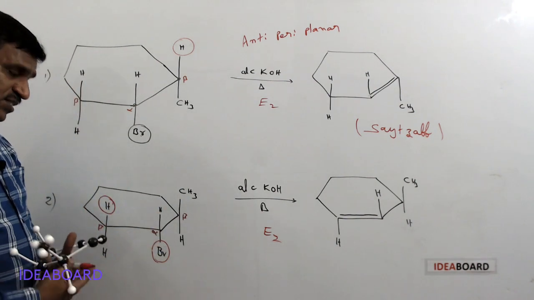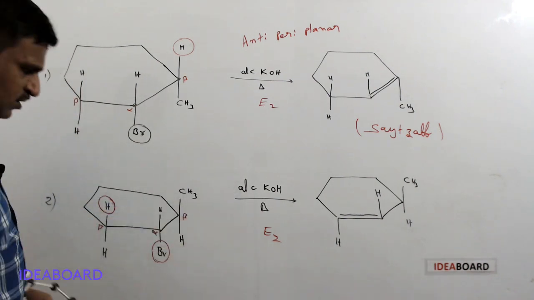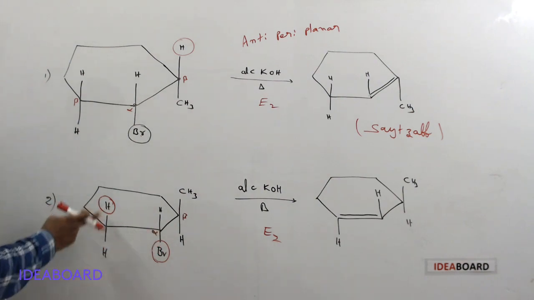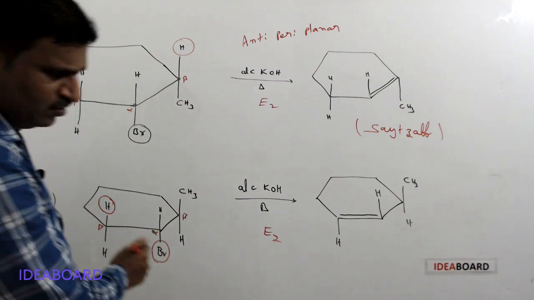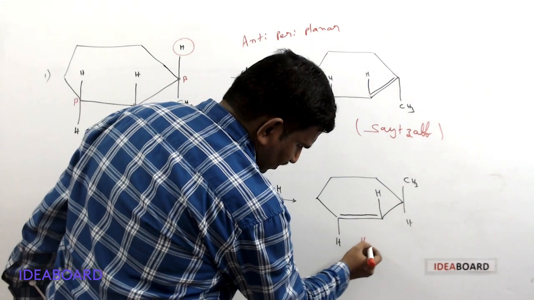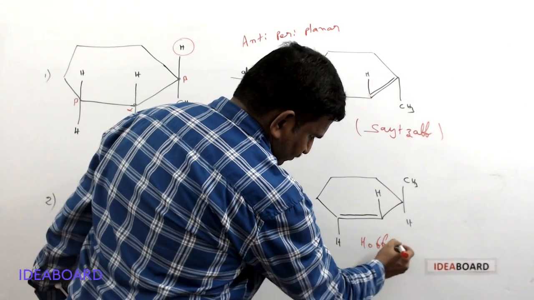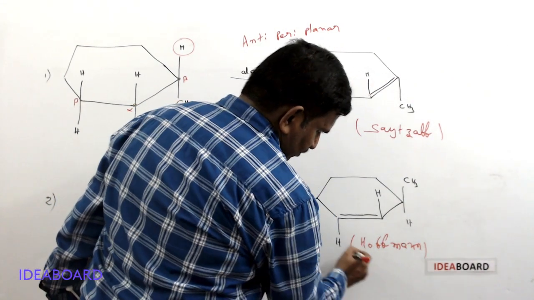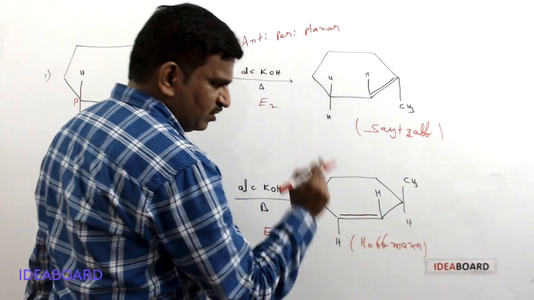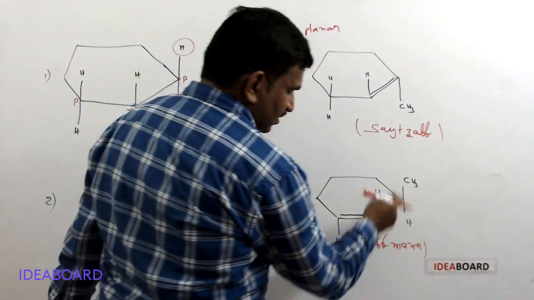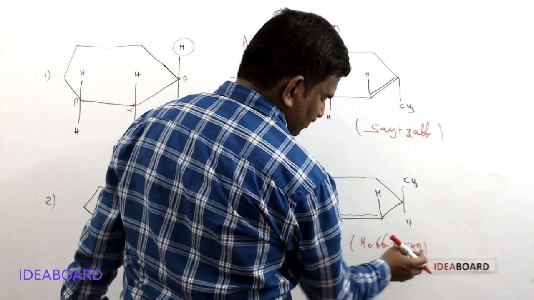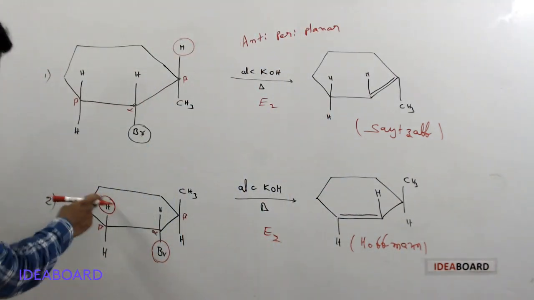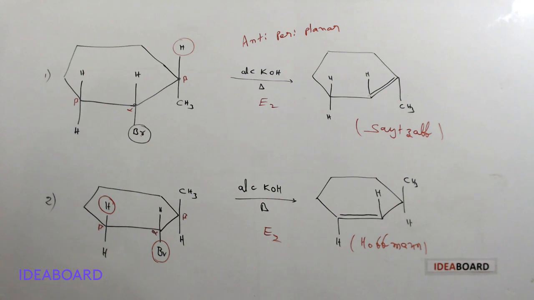So even though it is the Saytzeff case, it is a Hofmann product. Actually, what is this? The beta carbon with more hydrogens. So what is this product's name actually? It is a Hofmann product. Whatever it may be, the Hofmann product is major here instead of the Saytzeff product, because only anti-periplanar elimination is possible here. Okay, so we are getting this product. This is also an important example. Please remember this.